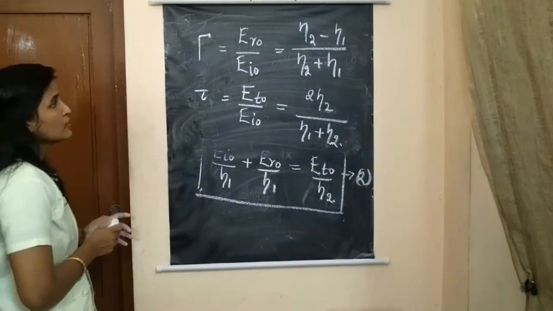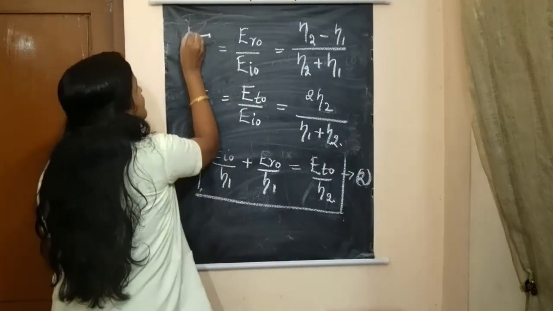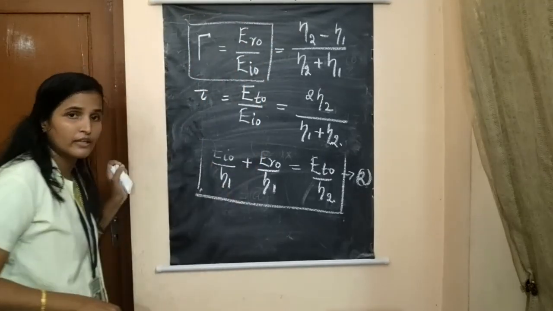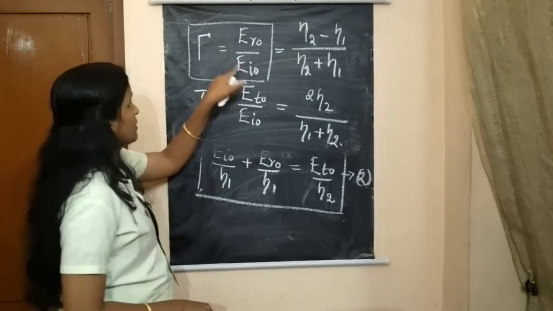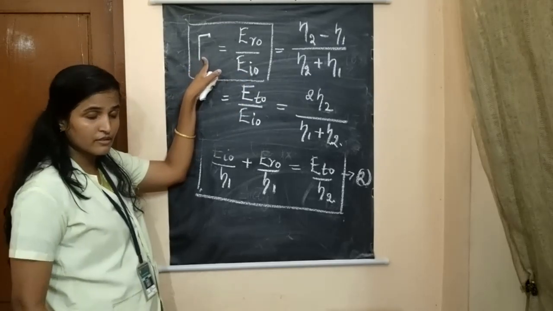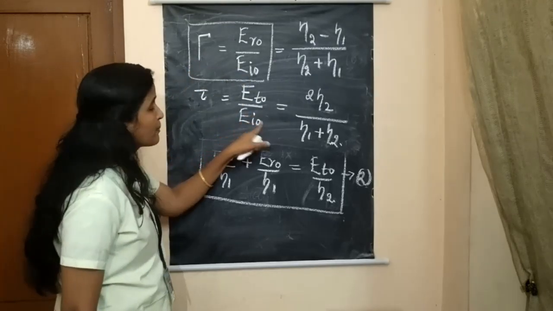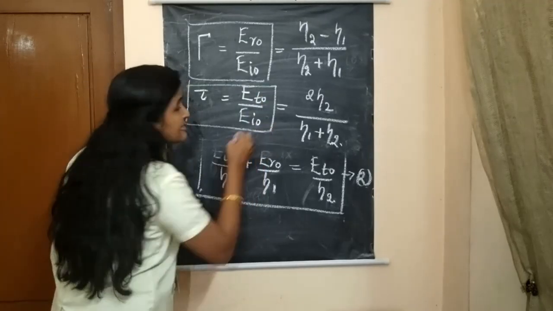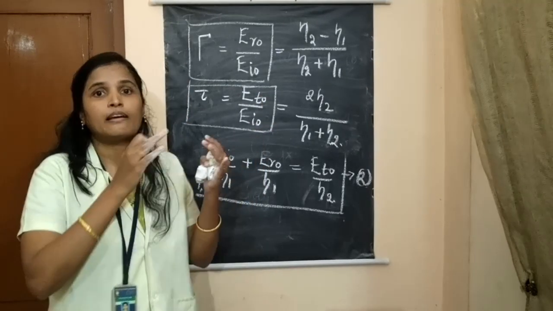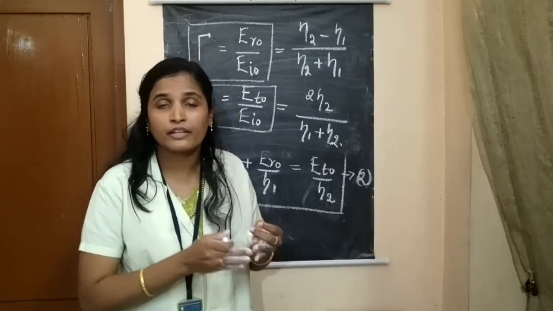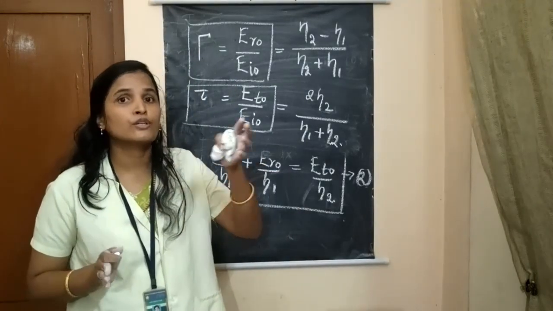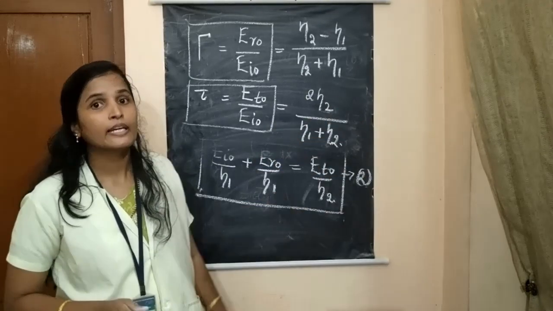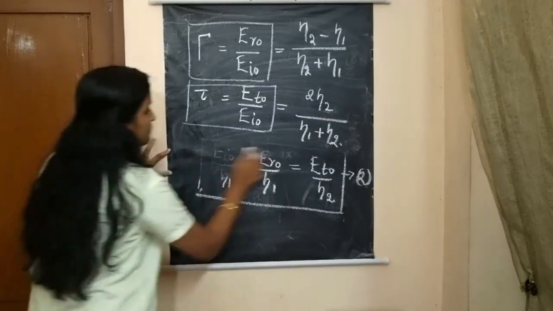Okay, so by using this relation, that is the ratio of E R naught by E I naught for the reflection coefficient and E T naught by E I naught for the transmission coefficient, we are going to analyze the total electric field and total magnetic field in medium 1 and total electric field and total magnetic field in medium 2.